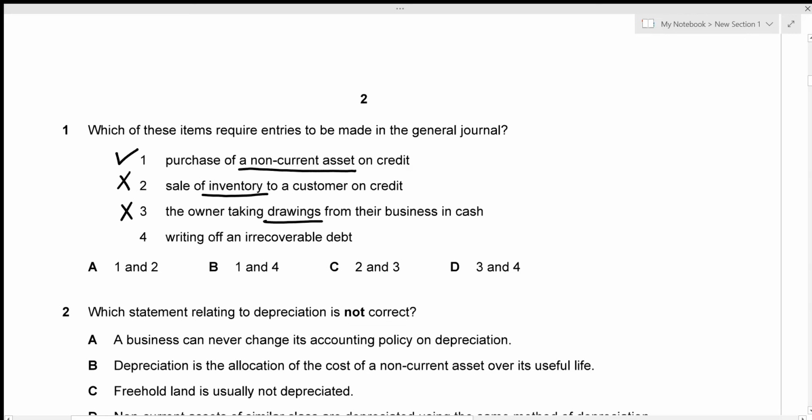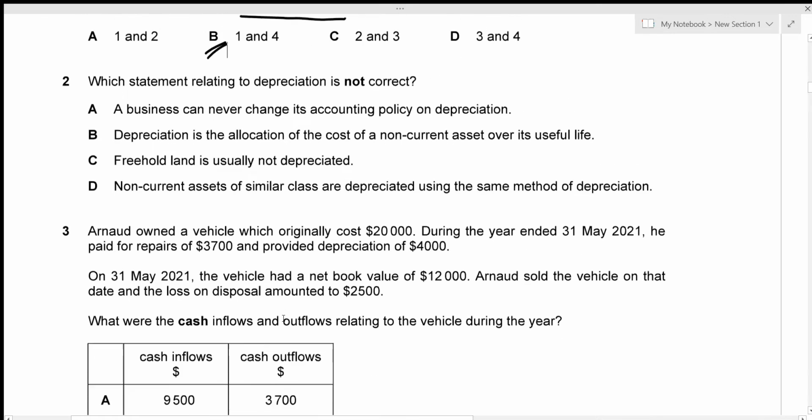And the fourth one is the writing off an irrecoverable debt. It's a bad debt, right? And bad debt comes under the general journal. So item 4 is also included. So the items that are included are item 1 and item 4. And it's given by our option B, which is the correct answer. Let's move on to question number 2.